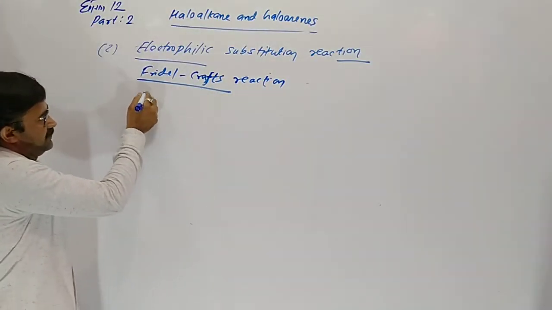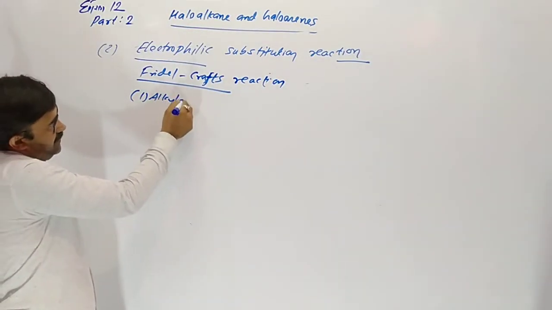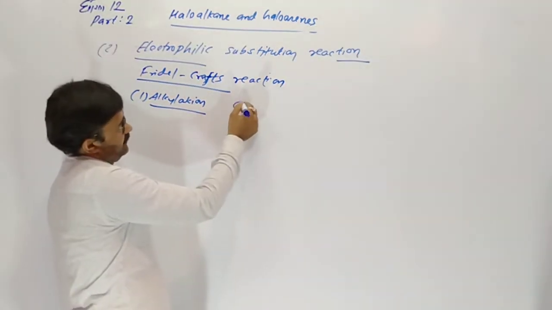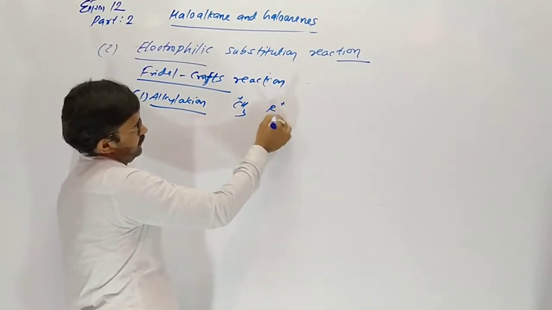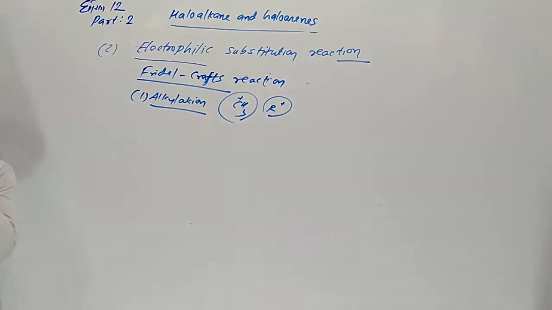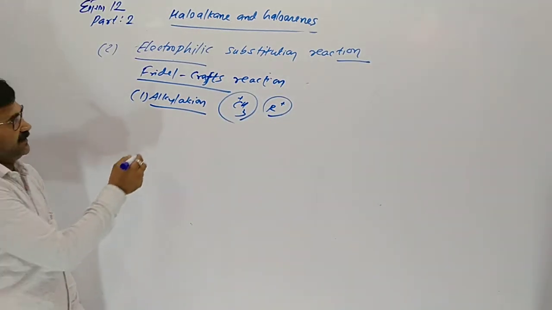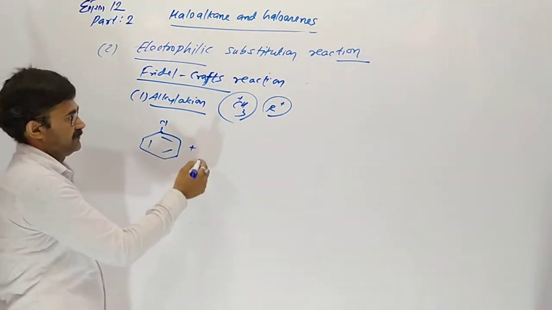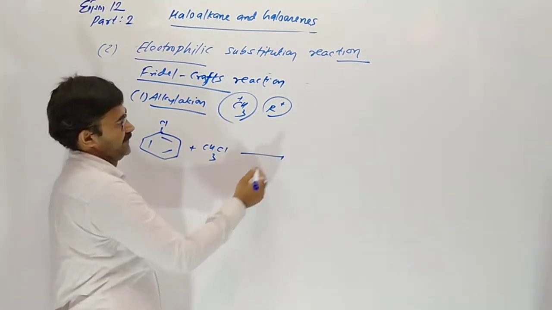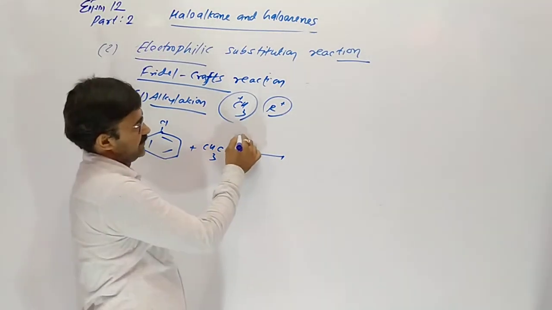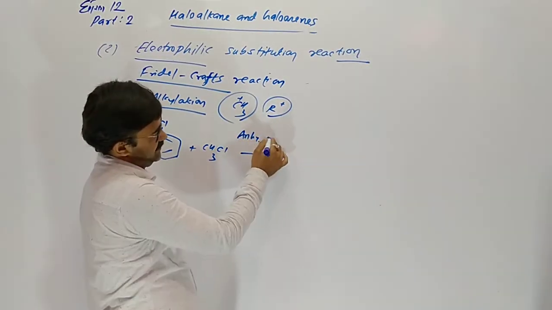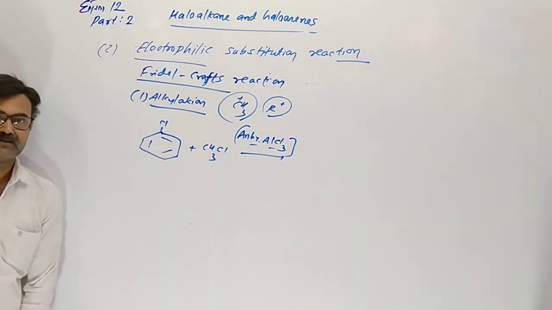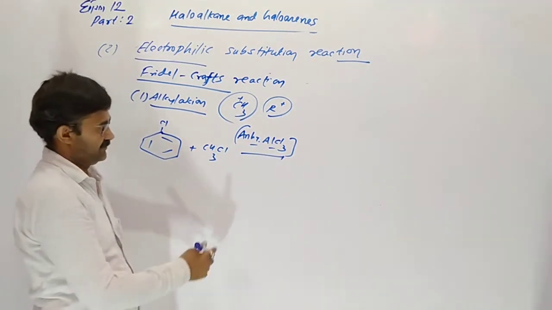There are two. Alkylation means addition of alkyl group. In chlorobenzene, methyl chloride is reacting in the presence of anhydrous, means without water, AlCl3, which is a Lewis acid.